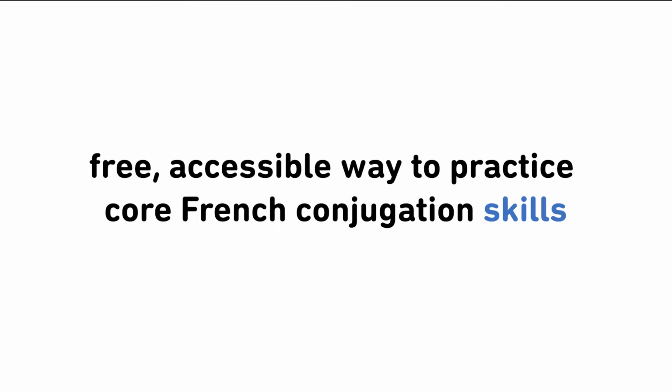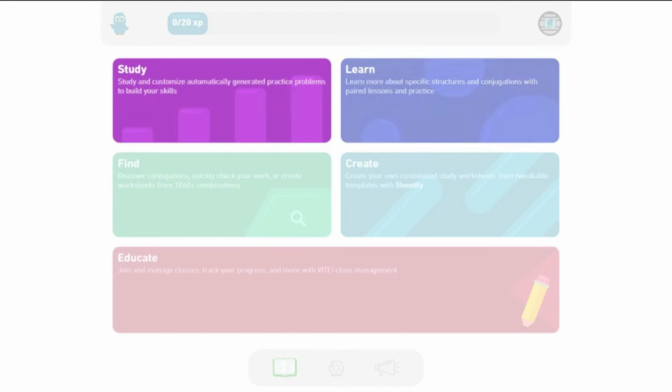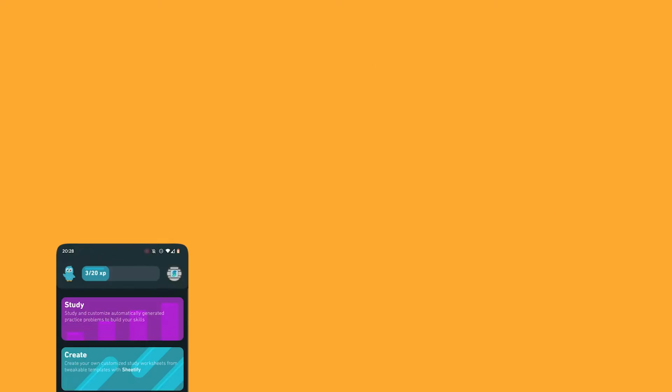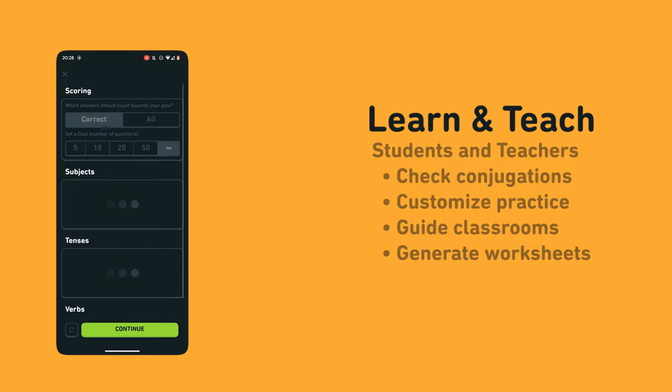VITE aims to provide a free, easily accessible way for anyone to learn and practice foundational French conjugation skills in a multitude of tenses, regardless of what their school has the time and funding to provide, whether it be as supplementary practice for their school-required courses or to teach themselves something new. My app is intended to make practicing fundamental French concepts easily available to anyone.